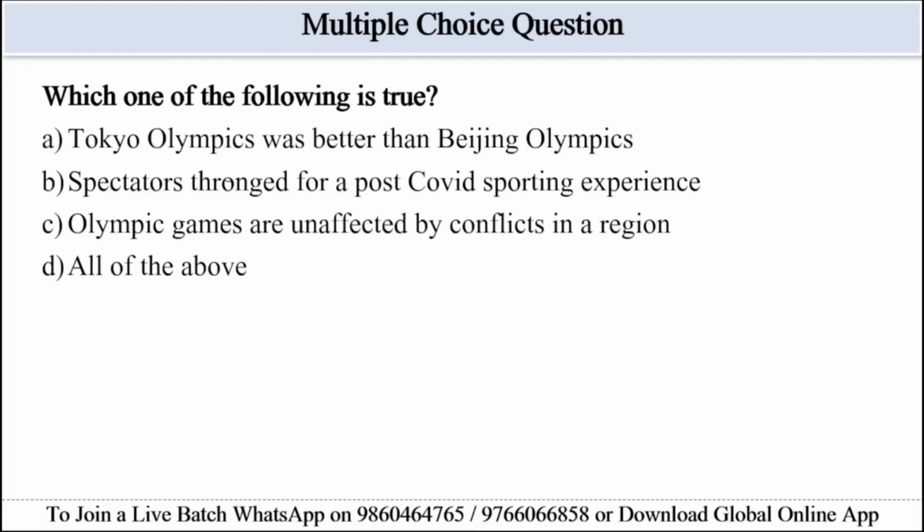So option C, Olympic Games are unaffected by the conflict in the region. This is also wrong because the passage explicitly states the opposite, saying international crises raised serious concerns that could come into play during the games. And option D, all of the above, is wrong since only B is correct and this one is incorrect. Hence, spectators thronged for the post-COVID sporting experience is the correct answer here.